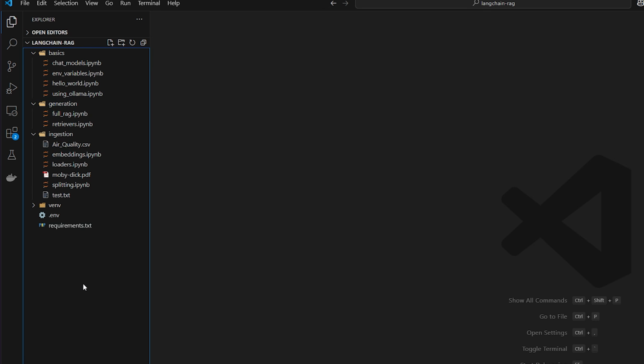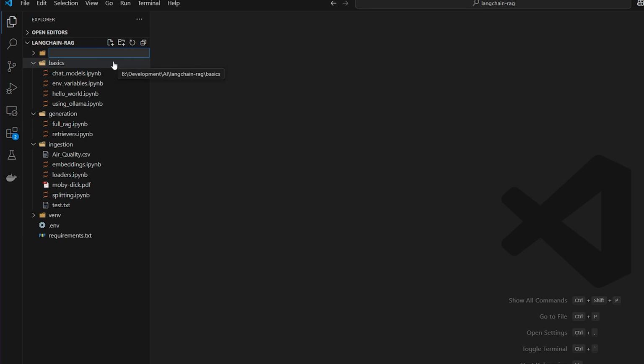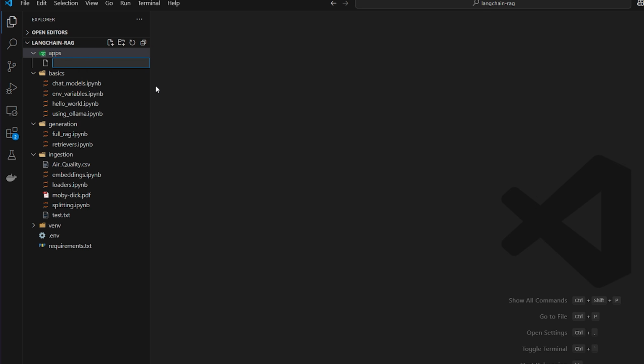All right, we're going to start by making a new folder called apps. This will store any apps or little projects that we're working on. We're going to create a new file within that called web_rag. And instead of a Python notebook, we're just going to do a Python file.